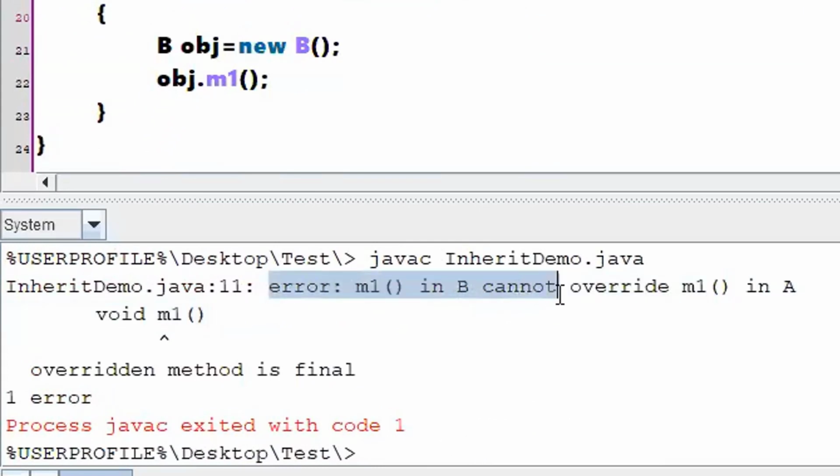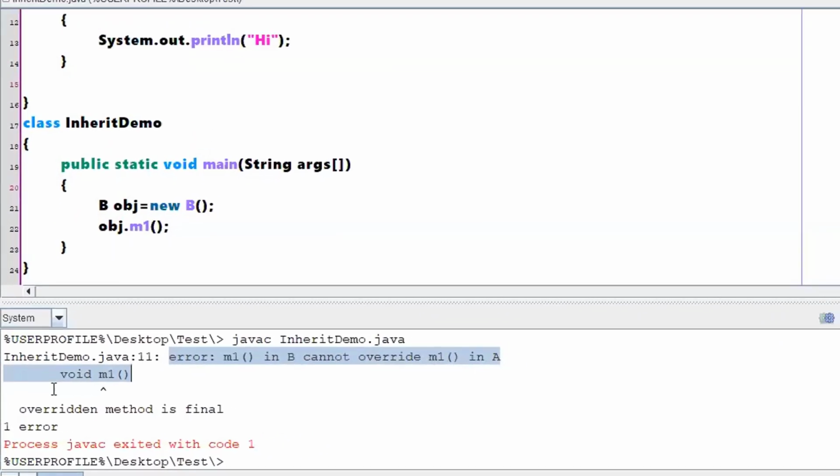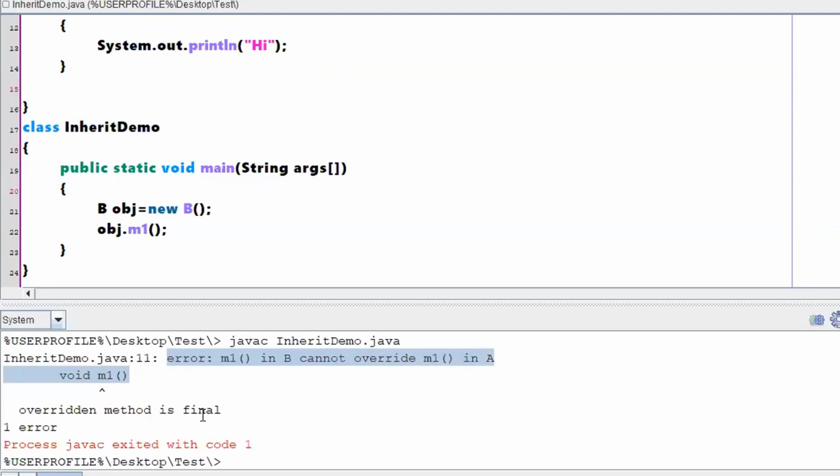Error: m1 in B cannot override m1 in A, overridden method is final. See, it is showing the class also. So this is the error it will show if you are trying to override a method which has been declared final. Is that clear? Understood the keyword final?